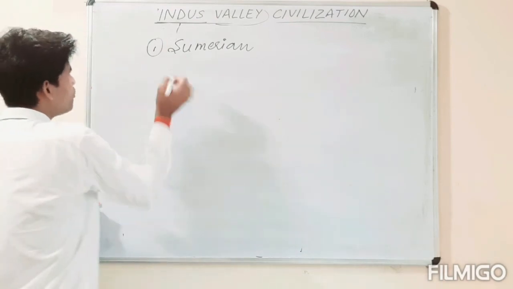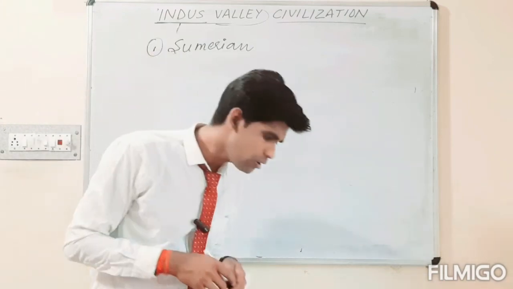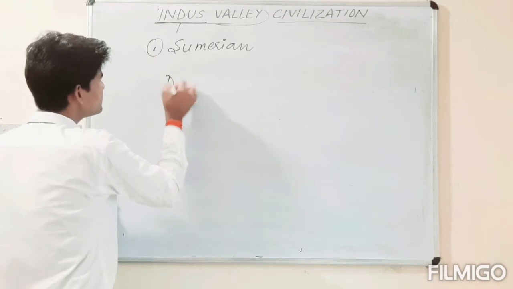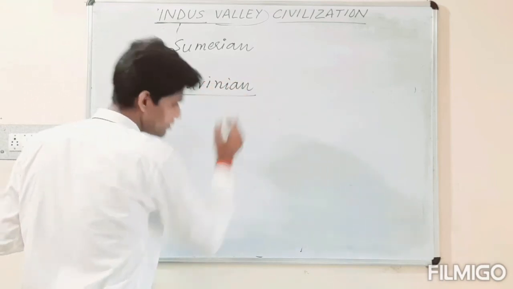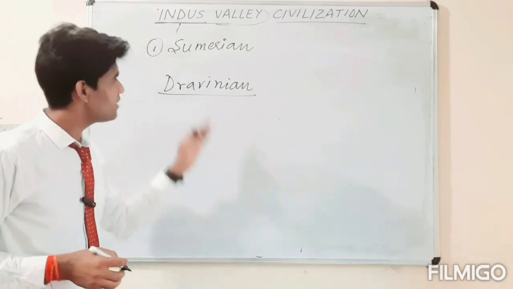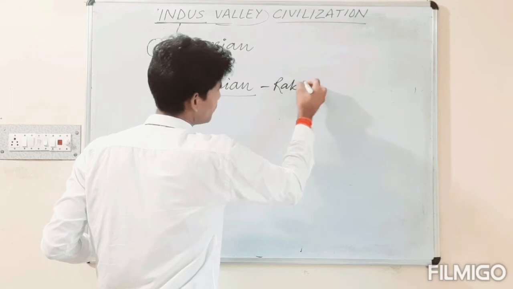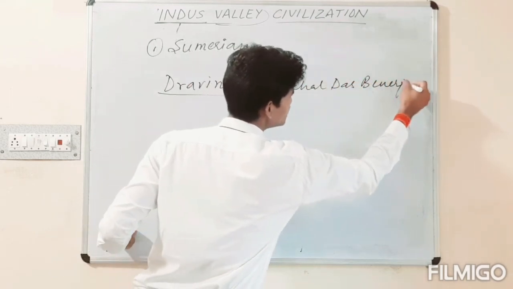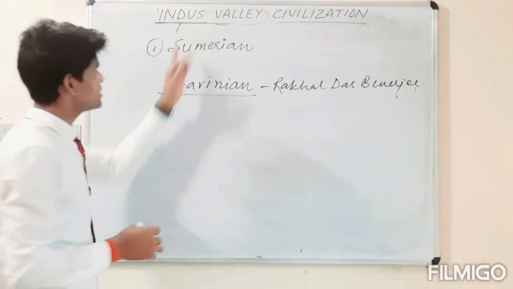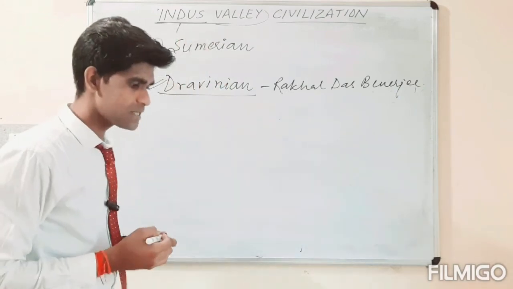But our domestic historians also have views, and assume that this civilization belongs to the Dravidian civilization. That could be assumed by Rakhal Das Banerjee, meaning the Indus Valley civilization would be related to the Dravidian civilization.